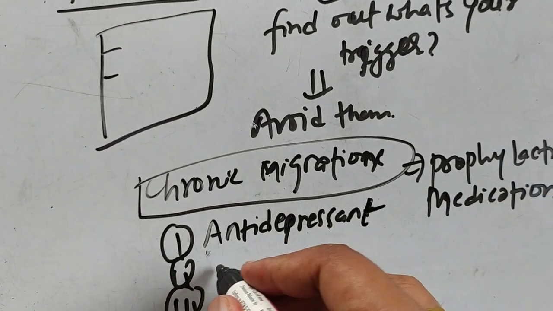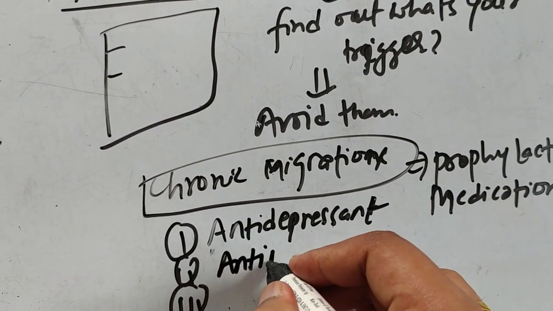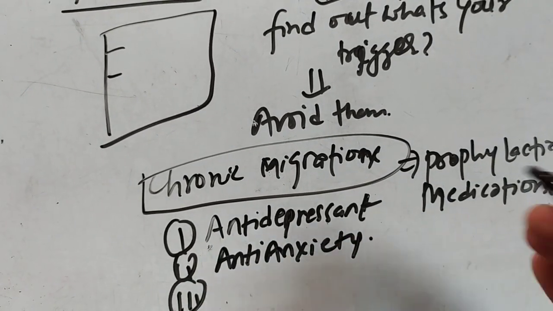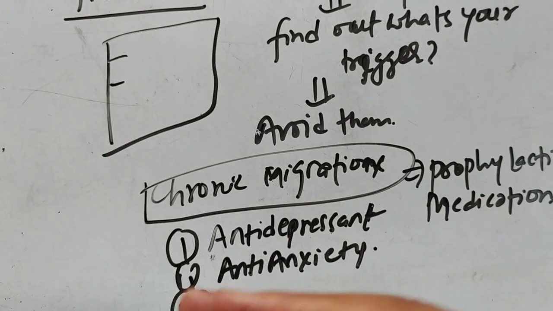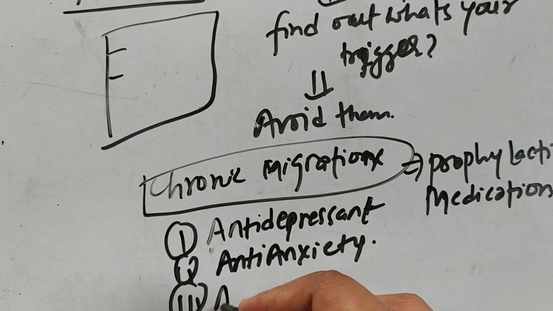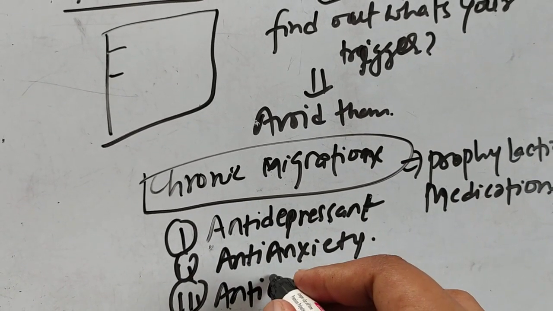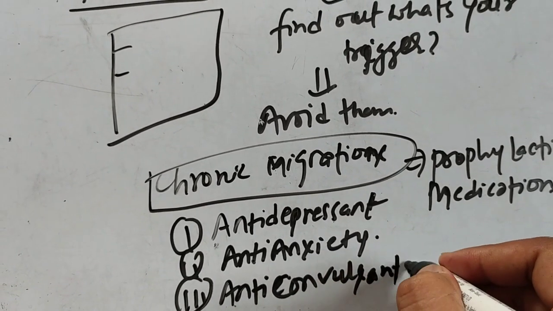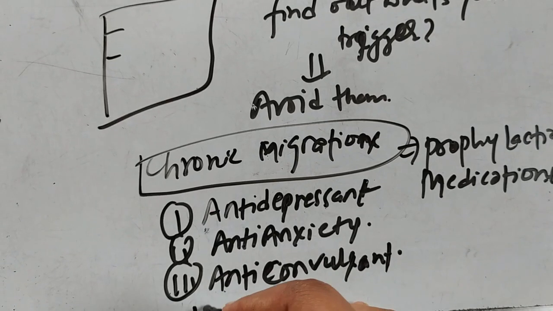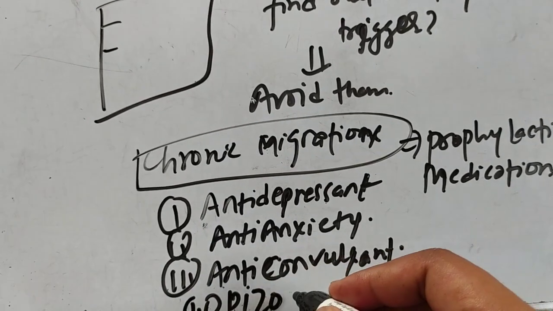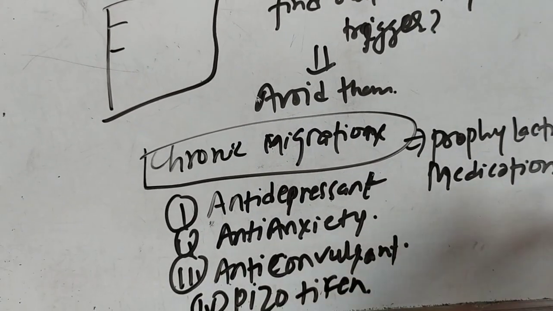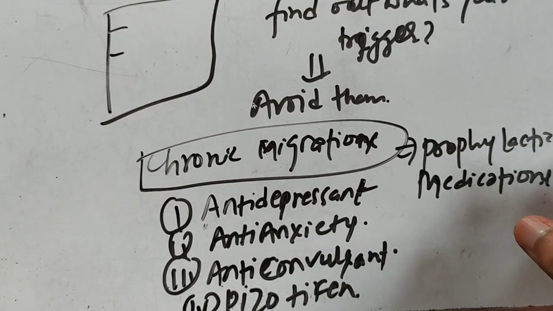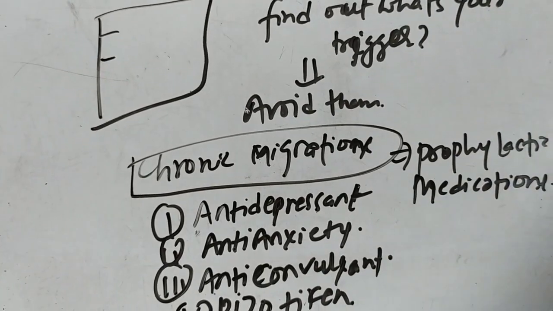Anti-anxiety medication can be used, and as we know in the cause there was excitatory CNS activity, that's why anti-convulsant medicine can be used. And there is another medication known as pizotifen. So pizotifen also can be used. So your antidepressant, anti-anxiety, anti-convulsant, pizotifen can be used as prophylactic medication for chronic migraines.